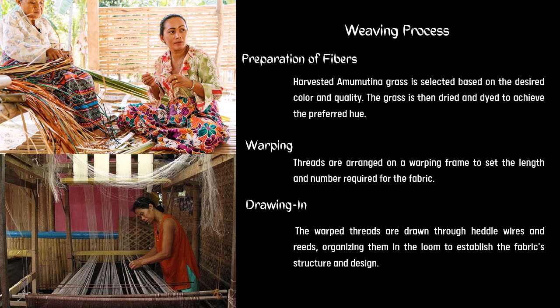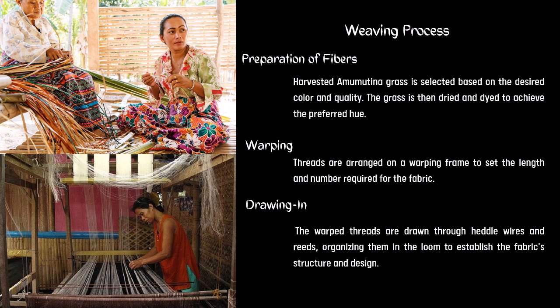Now, the weaving process, the transformation of the amumutina grass into exquisite woven fabrics, involves several meticulous steps. First is preparation. First is harvesting. Selected based on desired color and quality. The grass is then dried and dyed to achieve the preferred hue.